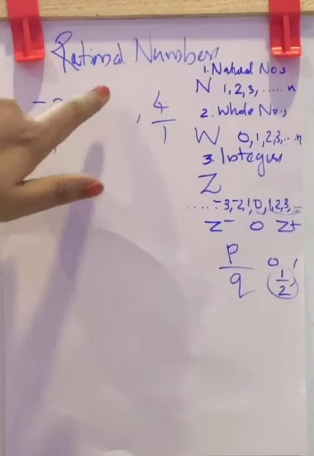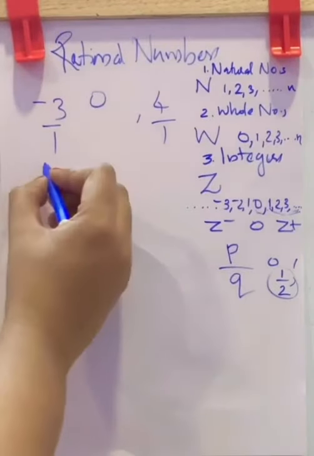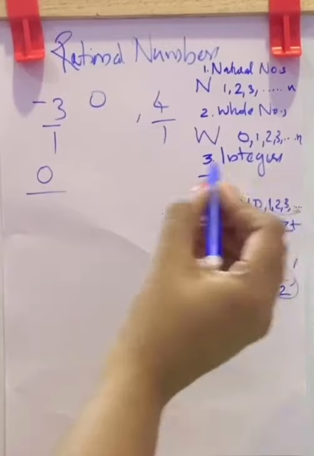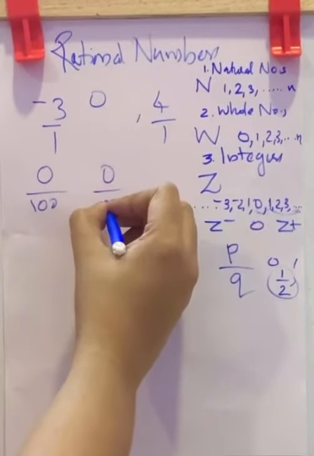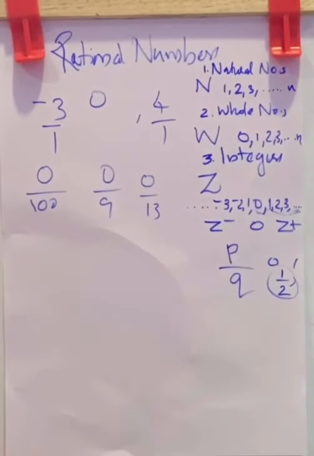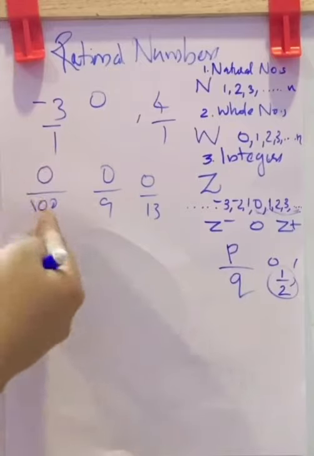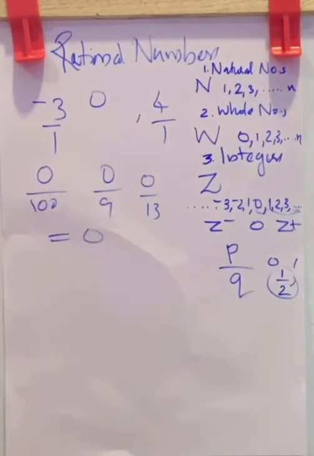Now what about the 0? How can you write it in P by Q form? If you want to write 0 as P by Q, you can write 0 by any number. You can write 0 by 100, or 0 by 9 or 0 by 13, like that. Any number you write as denominator, you will get the result as 0. If 0 is divided by any number, you get the result 0.